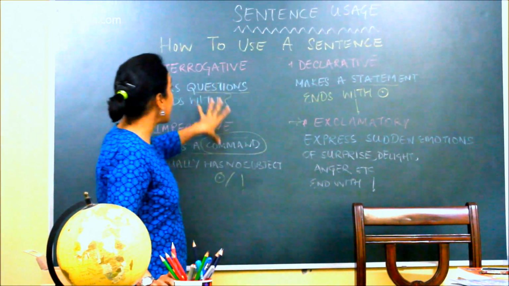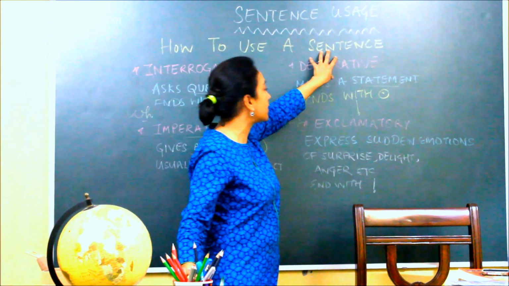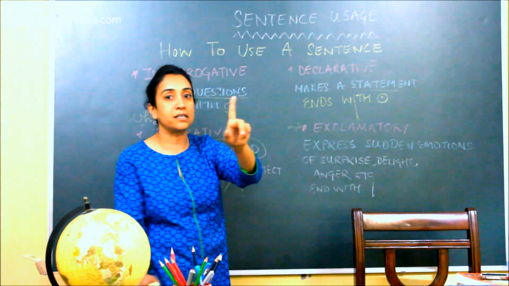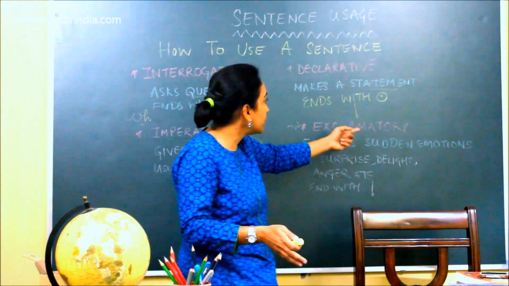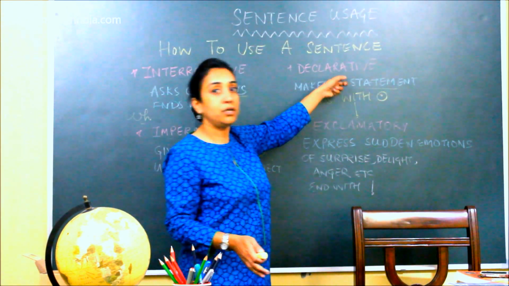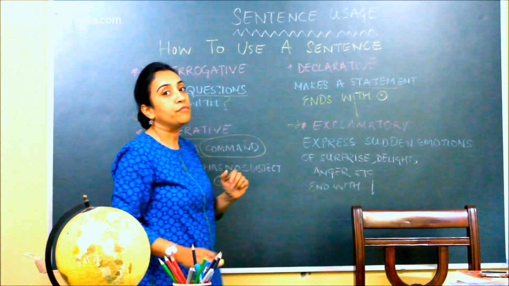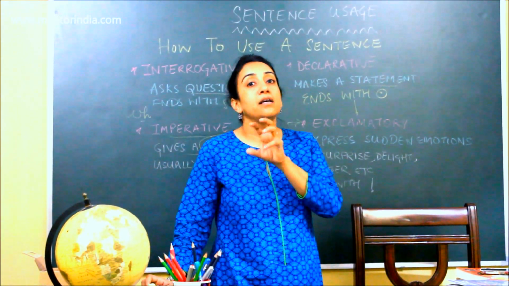Now, if we look at these four types of sentences, right from interrogative to declarative and exclamatory, these three are going to be in one category where we're going to definitely use a subject to describe either the emotion or give information or ask a question, whereas it is only the imperative which is going to be in the other category where we are not going to use any subject.